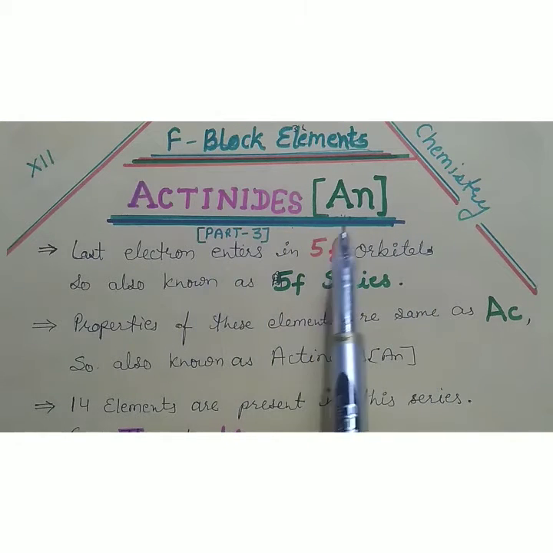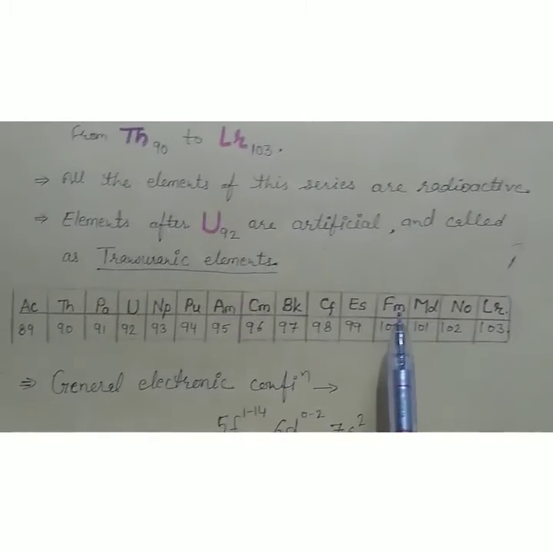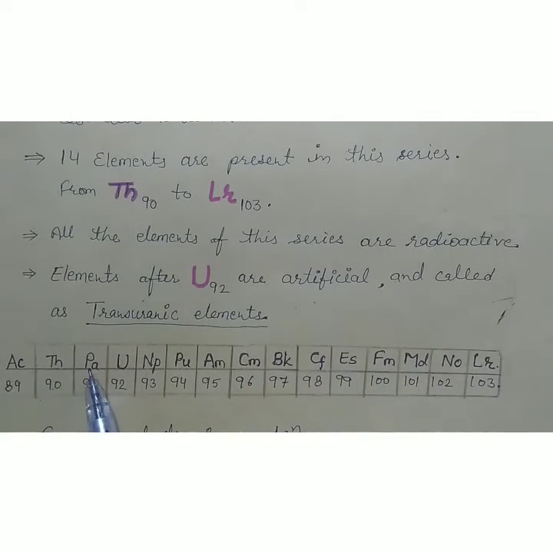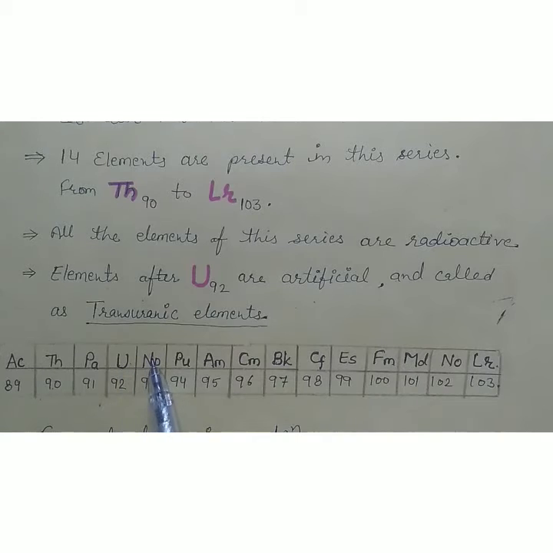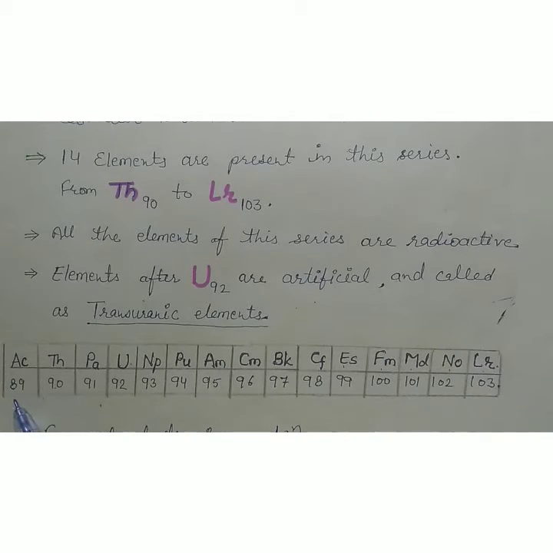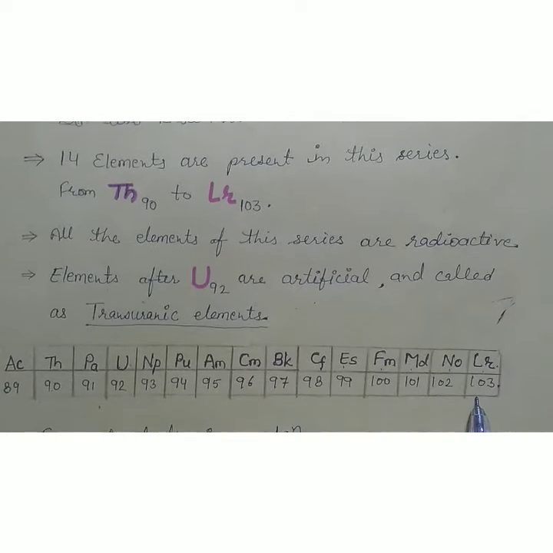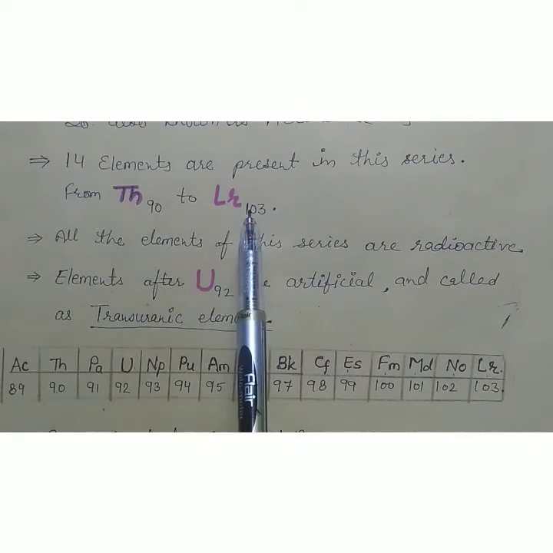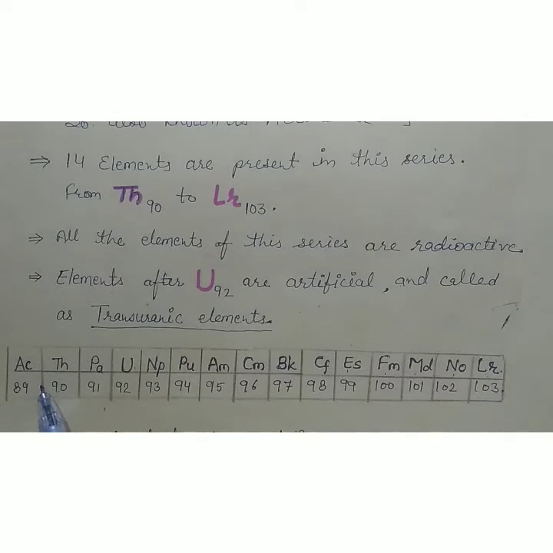There are 14 elements in one series. Which elements are in the series? From actinium to lawrencium: actinium, thorium, protactinium, uranium, neptunium, plutonium, americium, curium, berkelium, californium, einsteinium, fermium, mendelevium, nobelium, and lawrencium, from atomic number 89 to 103. So 14 elements are from thorium to lawrencium, but actinium is also included in this series.